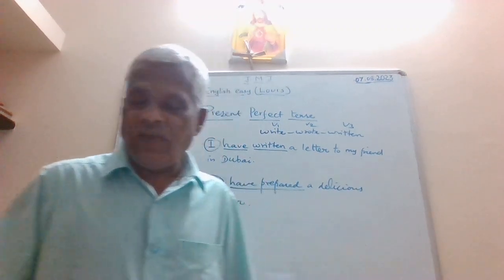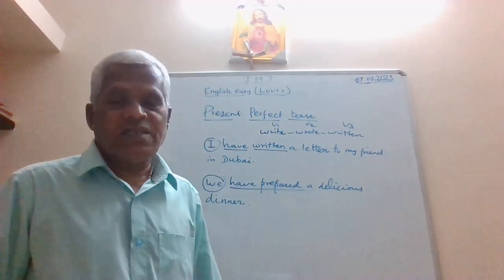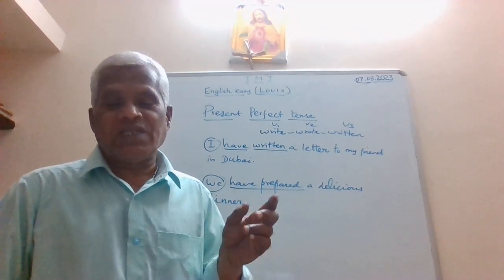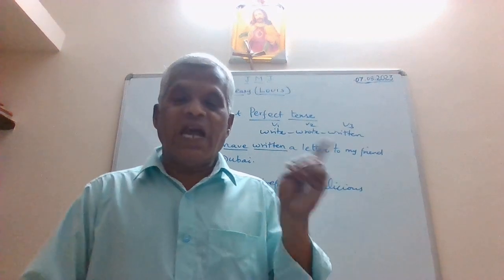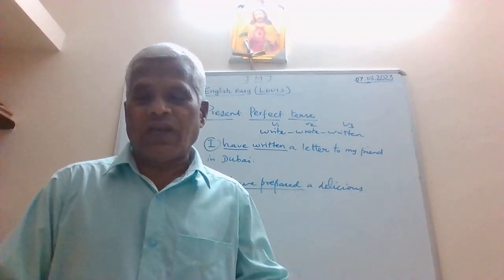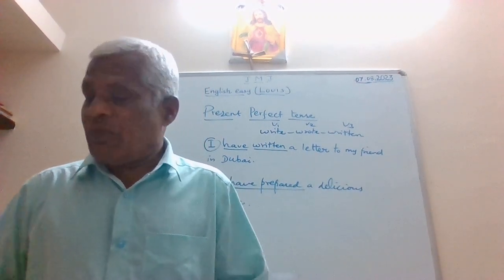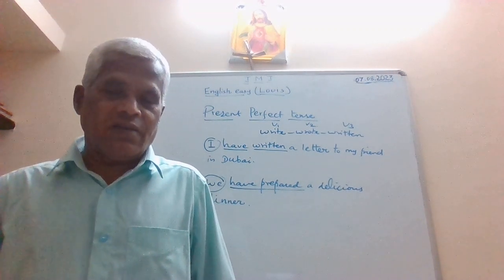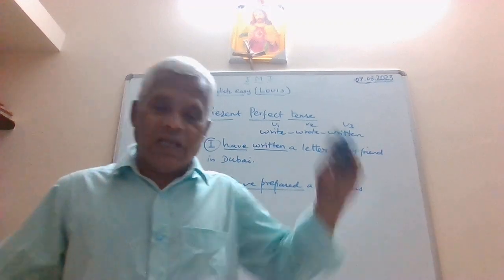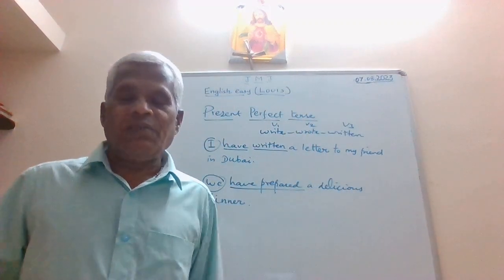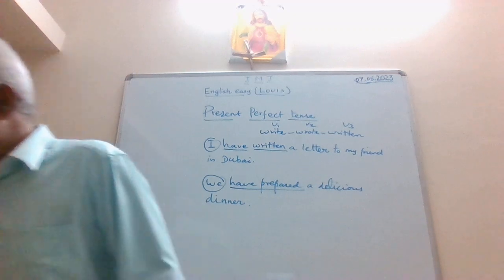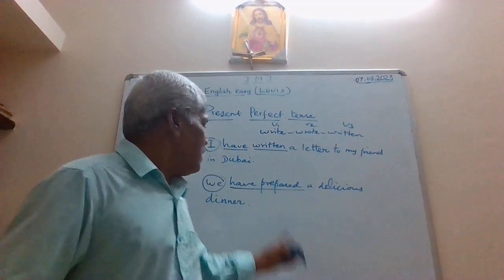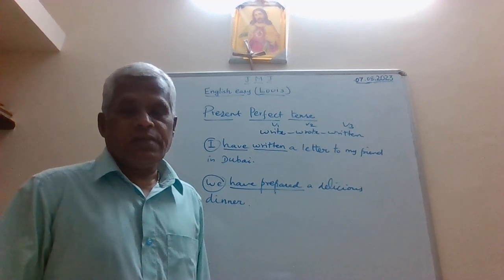So what is the conclusion that we can make from these two sentences? Present perfect tense is used to describe an action that began in the past but is not yet over. Maybe it could be similar to the present continuous tense, what we did the other day. But continuous tense is different from present perfect tense. See, and this is what the action is all about.